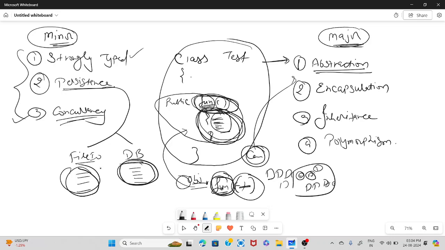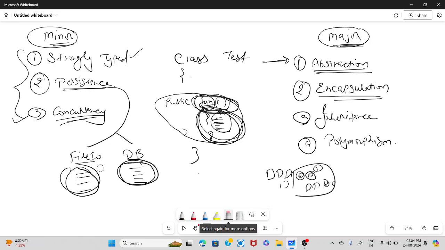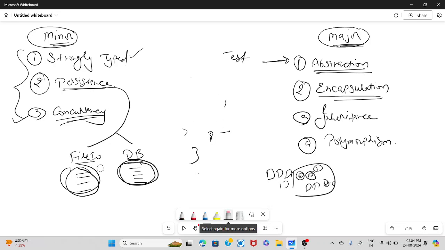But how the function internally works is hidden. So that is abstraction, right? Now encapsulation. As the name suggests, if you want to protect something, then you will encapsulate it.